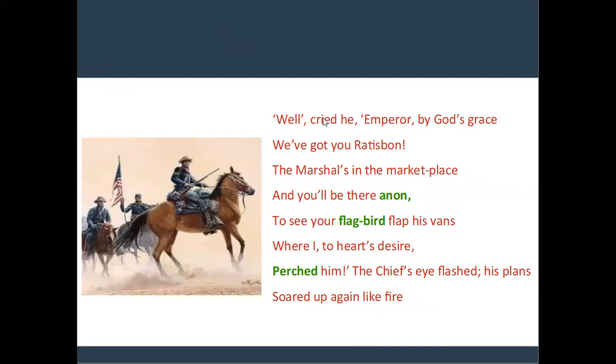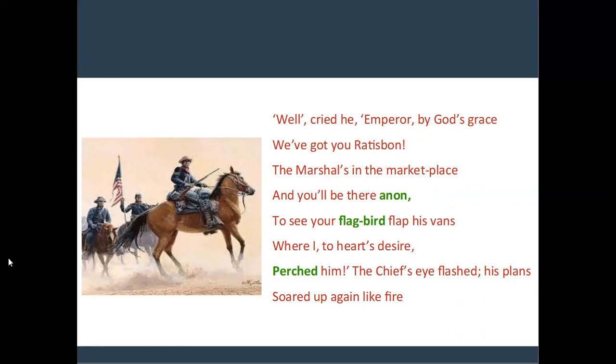Again I'll read you. Well, cried he, Emperor, by God's grace, we have got you, Ratisbon. The marshals in the marketplace, and you will be there anon to see your flag bird flap his wings, where I, to heart's desire, perched him. The chief's eye flashed, his plans soared up again like fire.